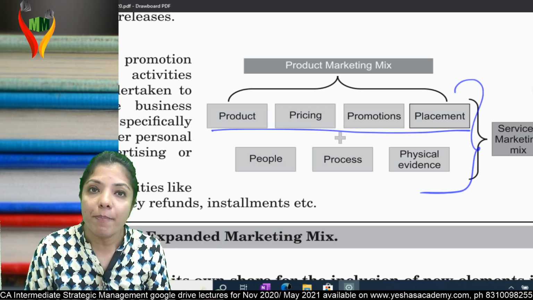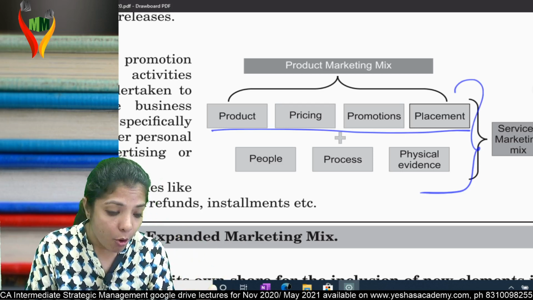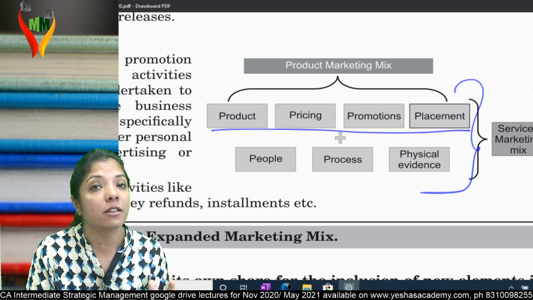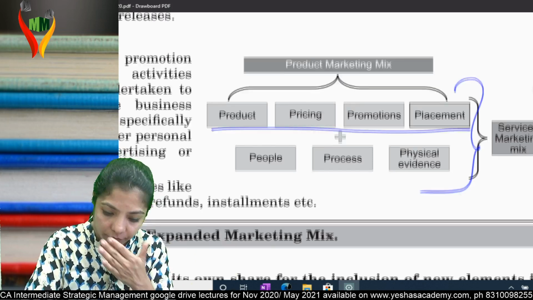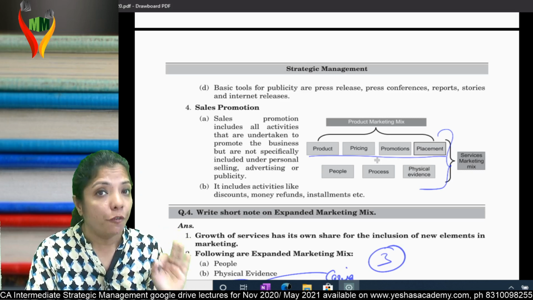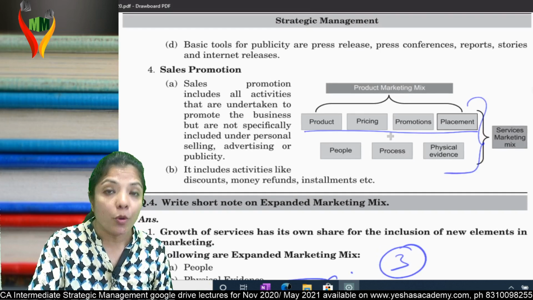If I say write 4 P's, write 7 P's, all will write. But if I say write a short note on product marketing mix or write a short note on service marketing mix, that makes a lot of difference. Am I clear? So when I say product marketing mix, it is first 4. When I say service marketing mix, all 7. So come to question number 4.